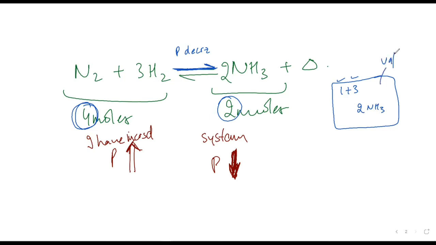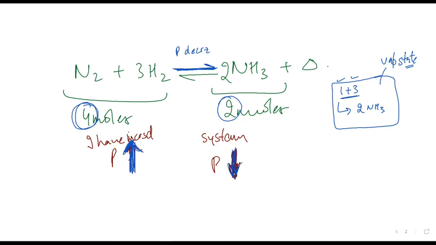Everything is in vapor state, gaseous state. Now, common sense will tell you when 4 moles of gases get converted into 2 moles of a gas, of course the pressure would be relieved. Is it making sense? Yes, sir. So if you increase the temperature, the system will try to relieve the increase in pressure by going in the forward direction so that the pressure is decreased.